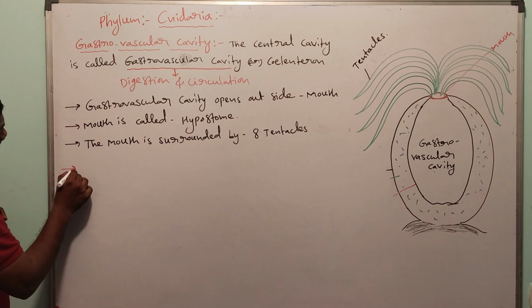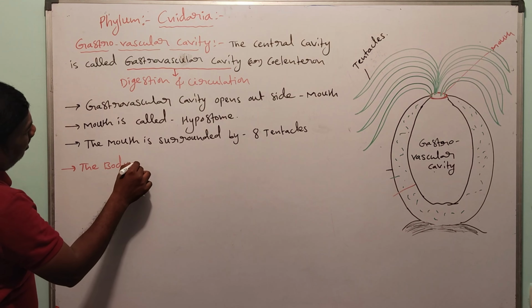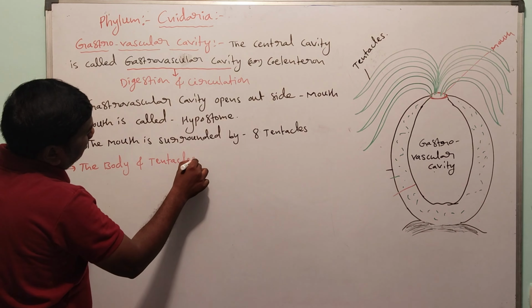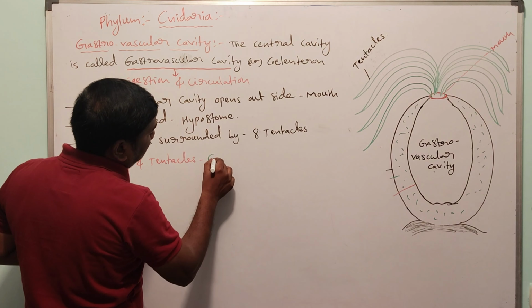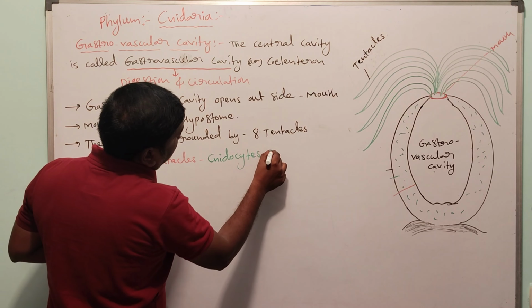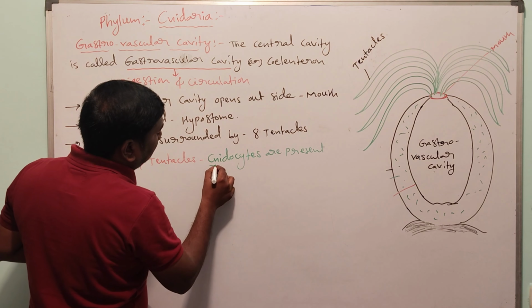Next, the body wall and tentacles. Cnidocytes are present in the body and tentacles.